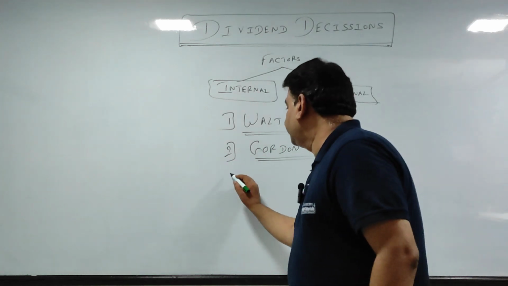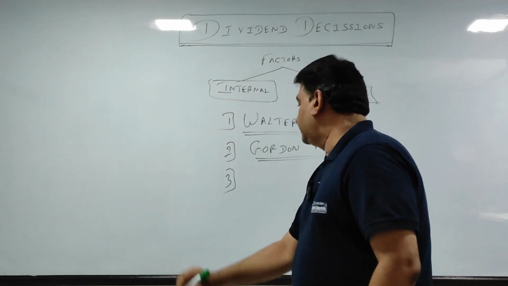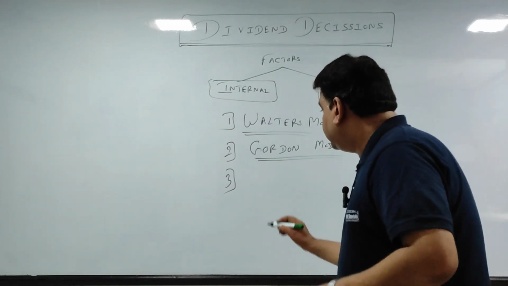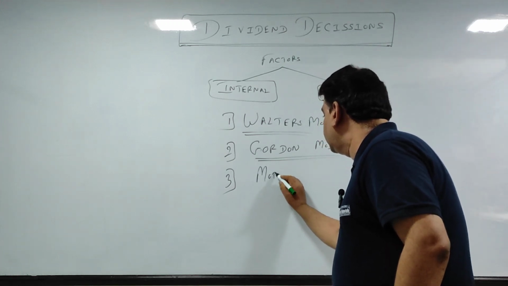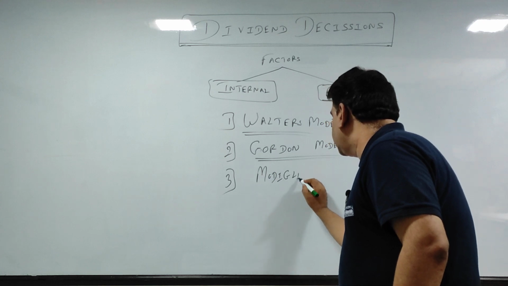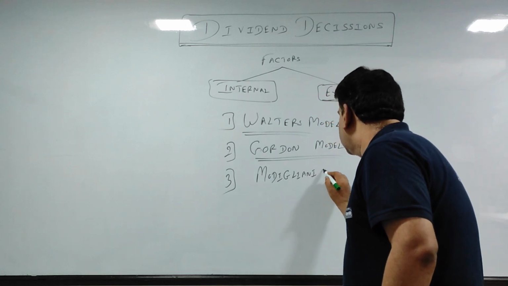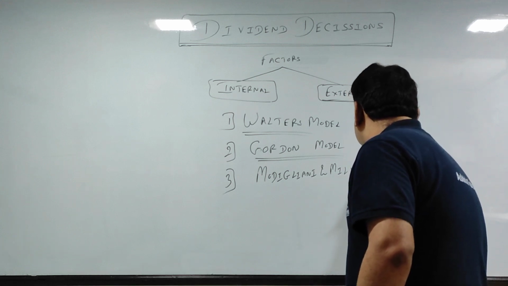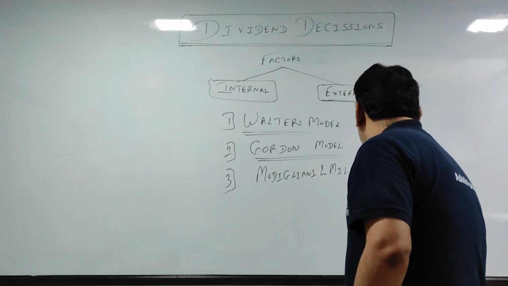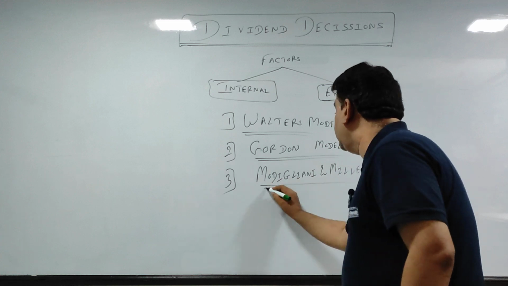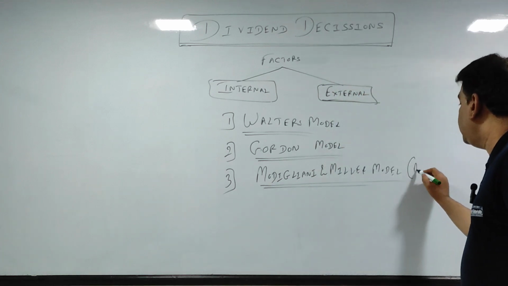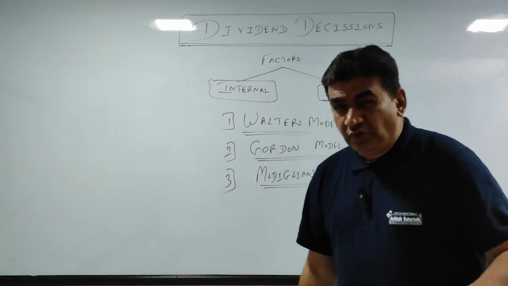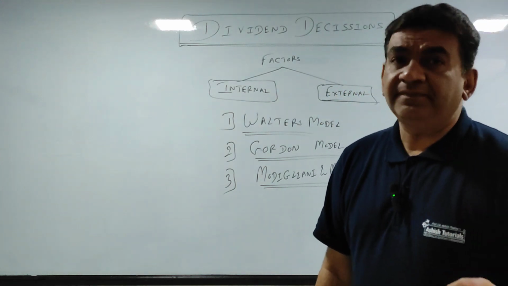Next, third is what we call the Modigliani and Miller model. That is nothing but Modigliani and Miller model. We call it the Modigliani and Miller model, commonly called the MM model. And the fourth is the traditional approach.